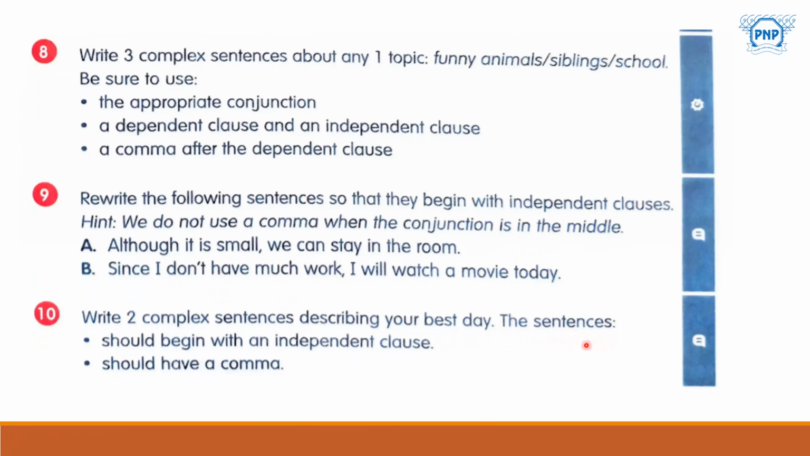10th one. Write two complex sentences describing your best day. The sentences should begin with an independent clause. You have to write two complex sentences, but you have to begin the sentence with an independent clause, and it should have a comma as well. I hope you can write all these. You have to.